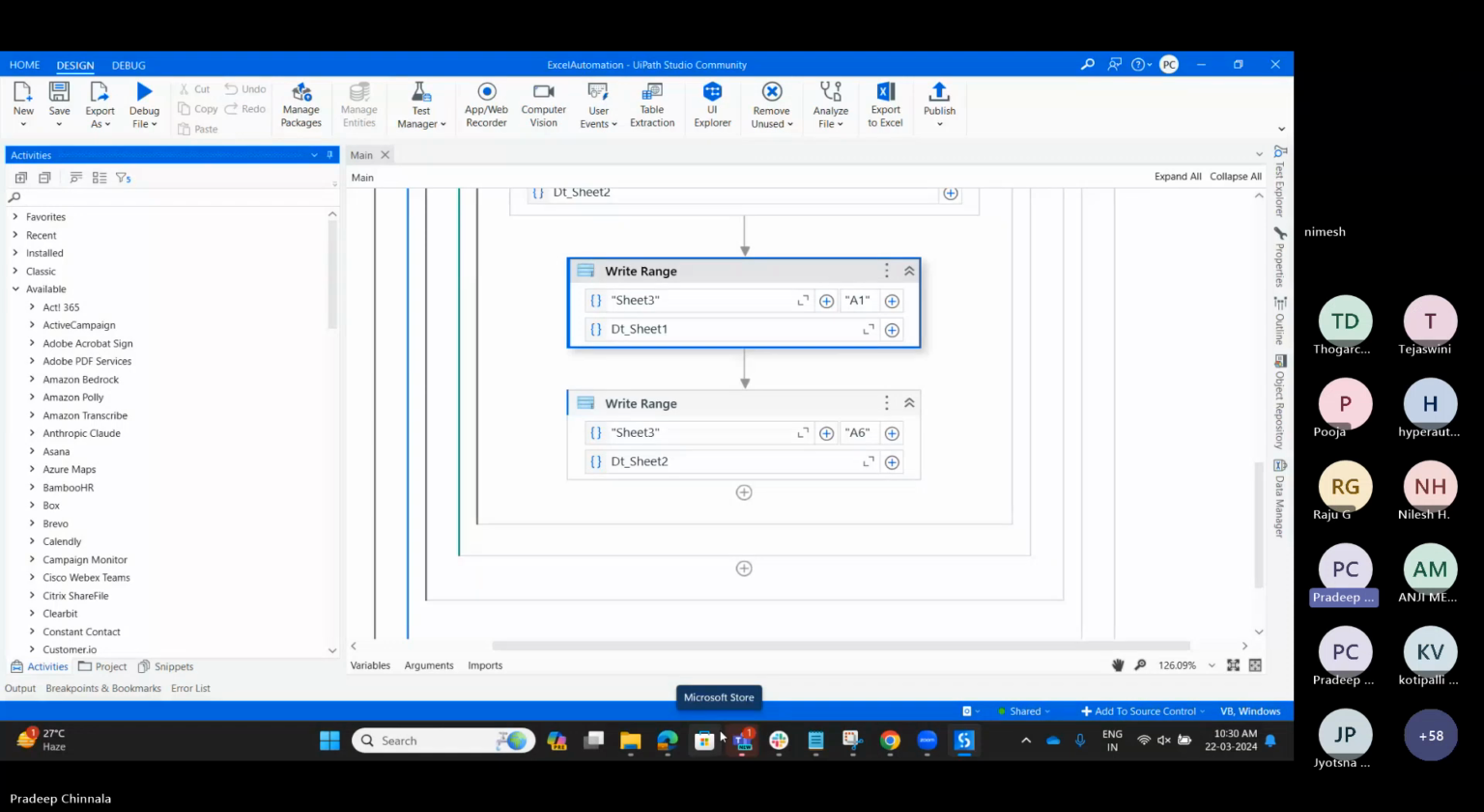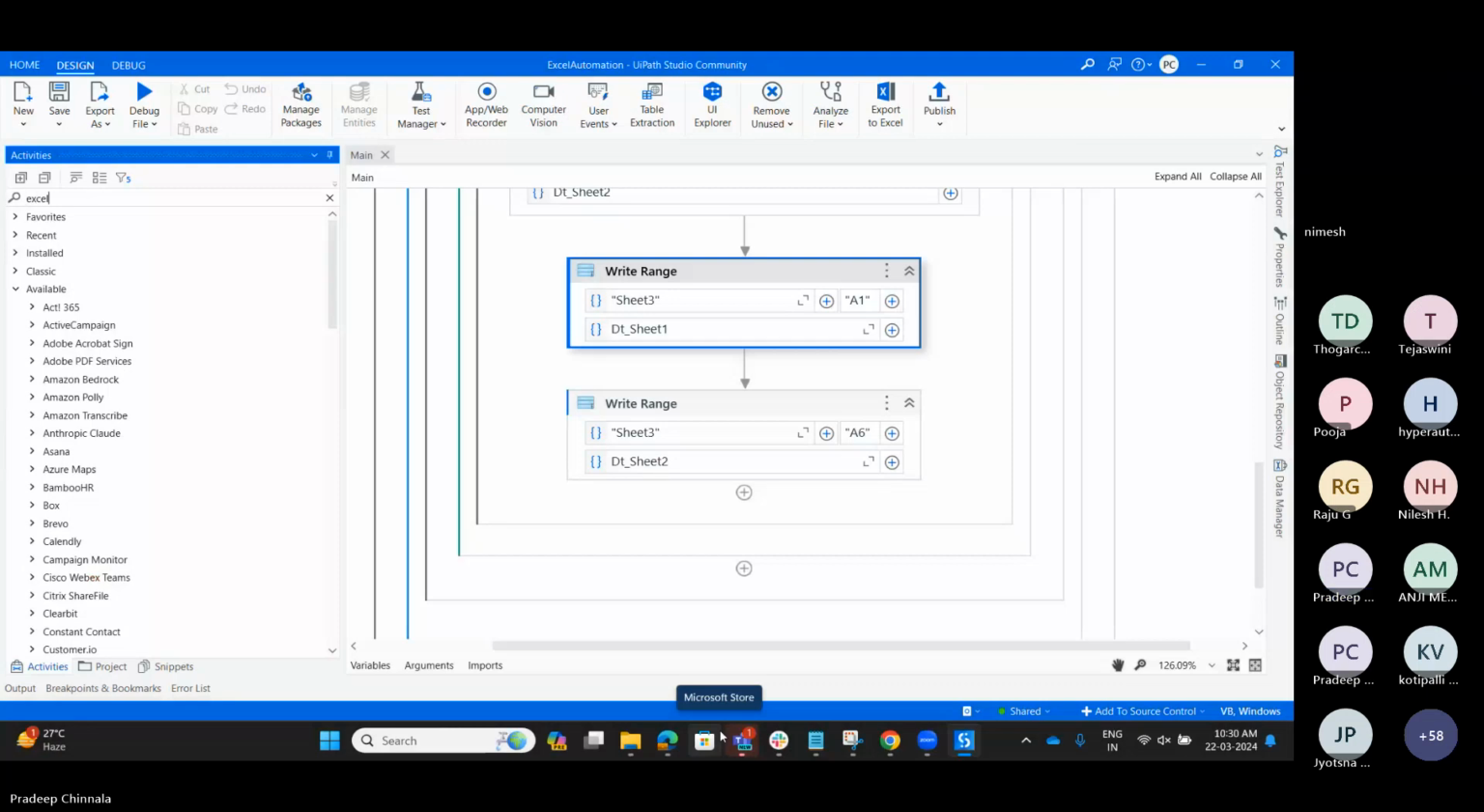Got it right? And if your Excel has any macros to execute, then we have to go with the Excel related activities. If there are no macros, there is no need of opening the Excel during execution, so you have to go with the workbook activities. These are the minor changes we have for using Excel or workbook activities.